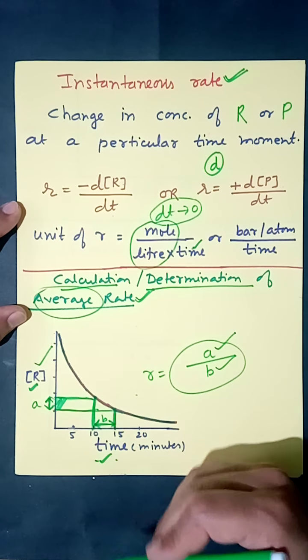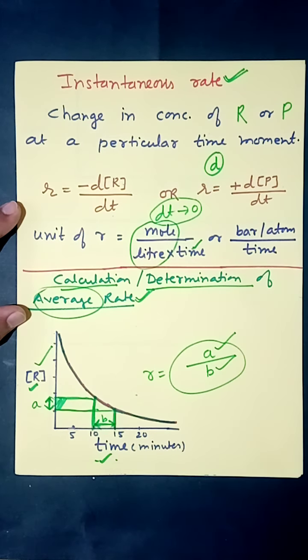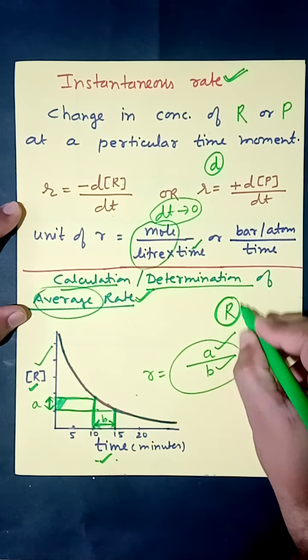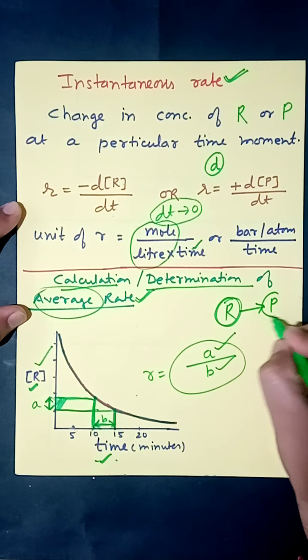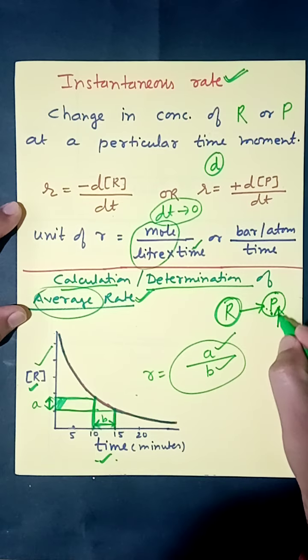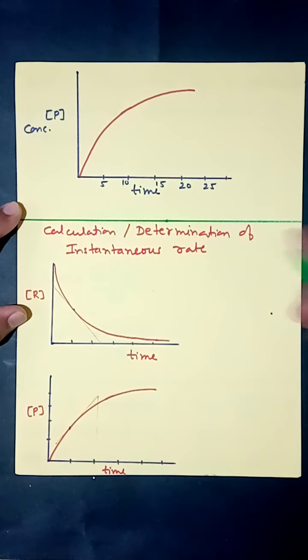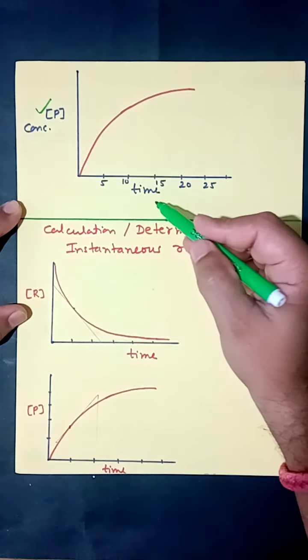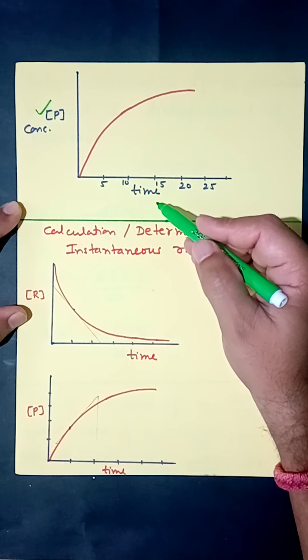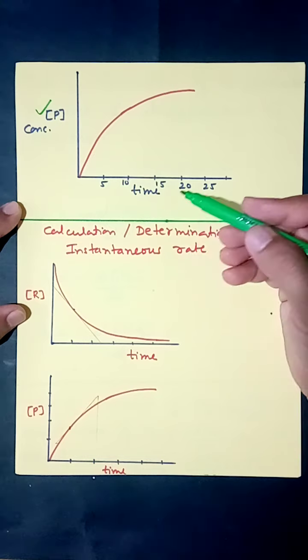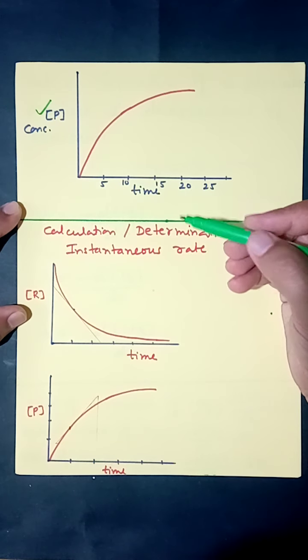Now product continuously increases. Generally the initial concentration of product is zero, because we start a reaction with reactant, which later on converts into product. So its initial concentration is zero. Its concentration increases gradually with time, and therefore when we plot a curve we get this type of curve for product and time. Once again, to calculate the average rate of reaction, let the time be between 5 to 10 minutes.